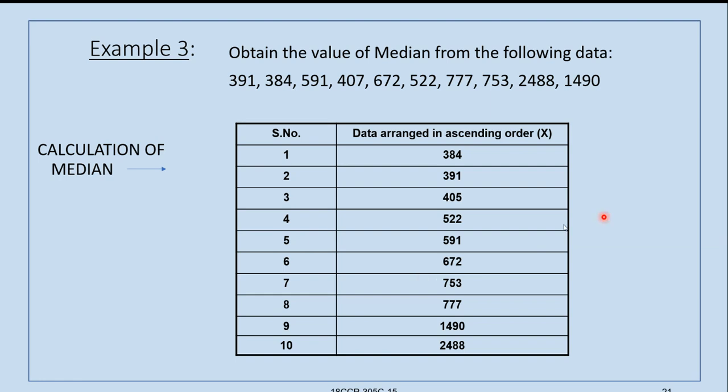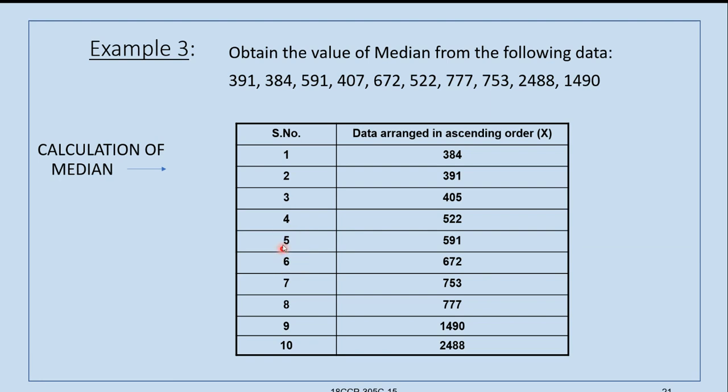So let us see. There are 10 items. Here 4, here 4 items are there. That means 5th and 6th are middle values. These two are identified as the middle values.